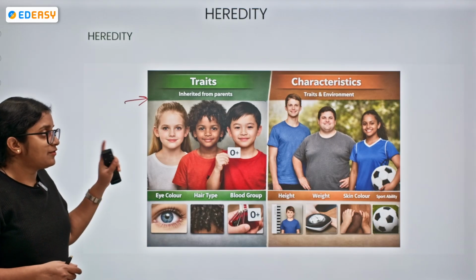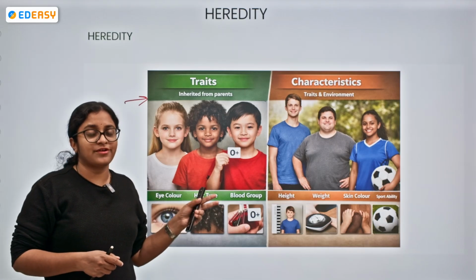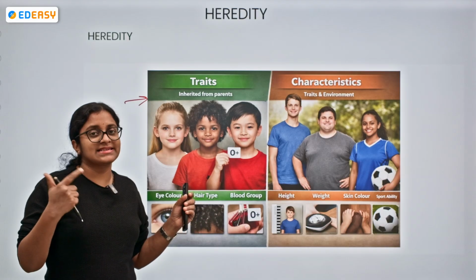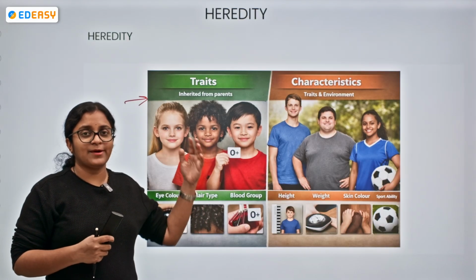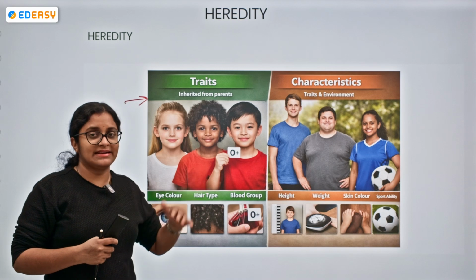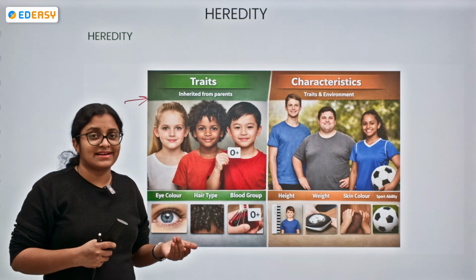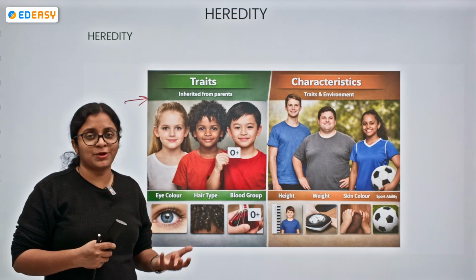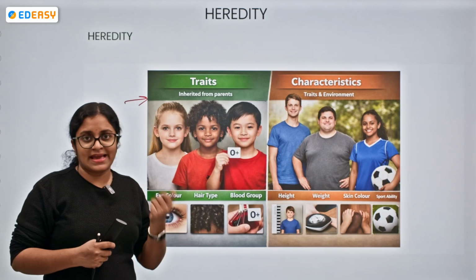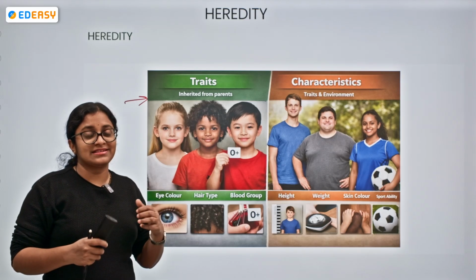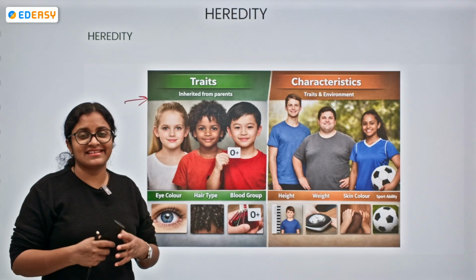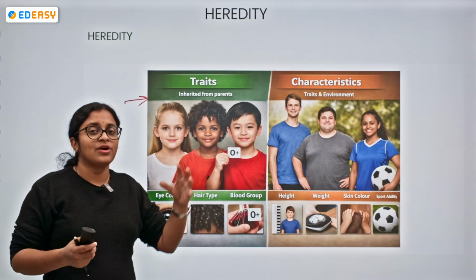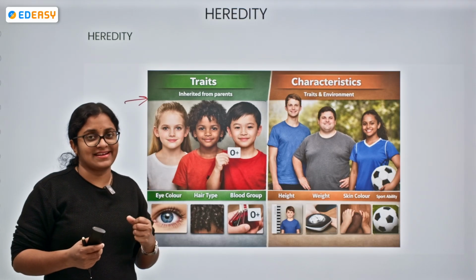So here, one more thing to remember: traits are of two types: inherited traits and acquired traits. Inherited traits are like we owe it from our parents, genetical, but acquired traits are the ones which we need to develop. Like some of you might have the ability to swim, some might be learning skills like dancing, singing, and some are good at sports. All these are acquired traits.